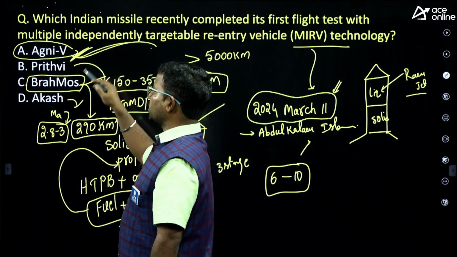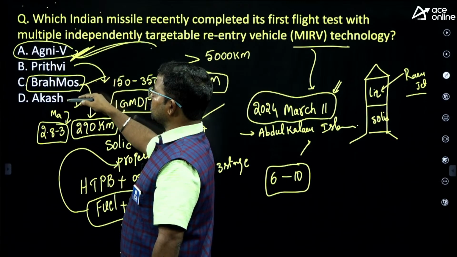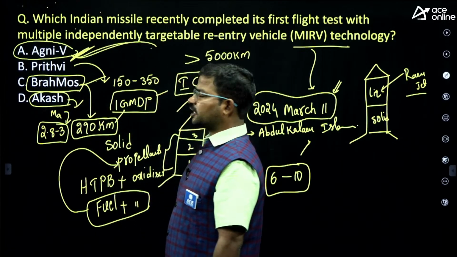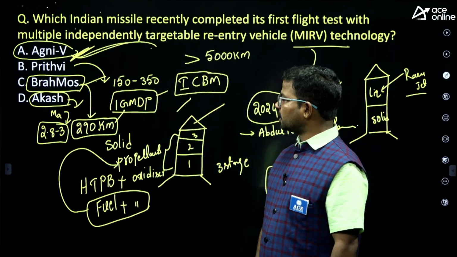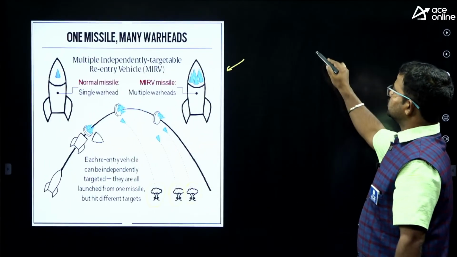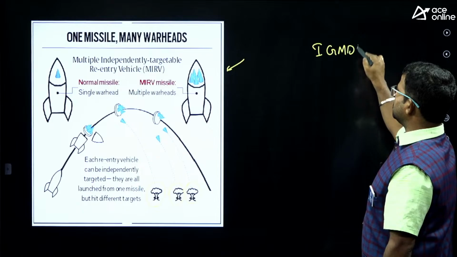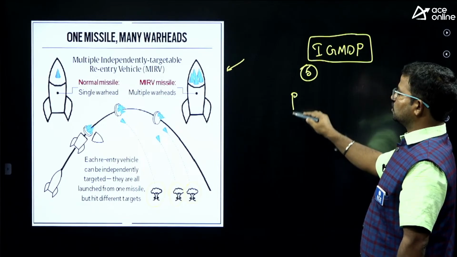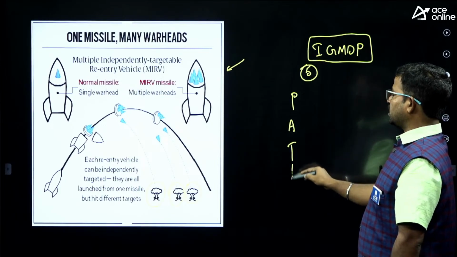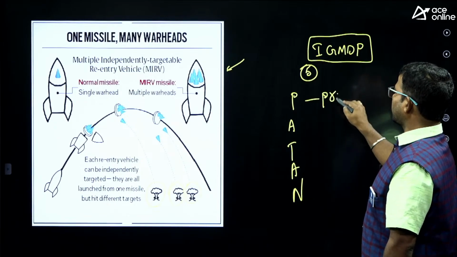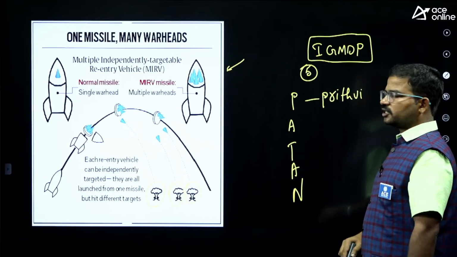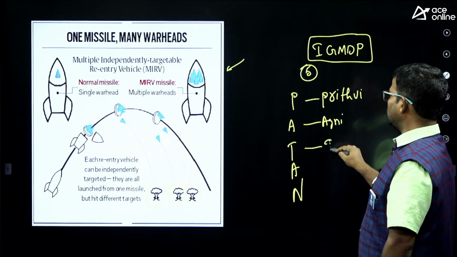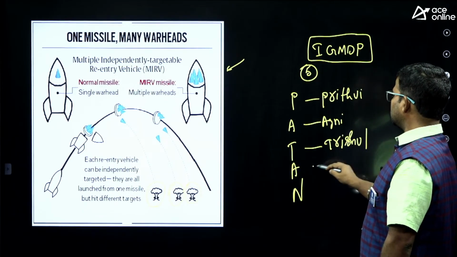Next, Prithvi, Agni, Akash, Trishul, Nag. These 5 missiles are developed under the IGMDP program. Under IGMDP, how many missiles were initially developed? 5 types of missiles. So how to remember that one? This is the code. Prithvi is the first missile developed under the IGMDP program. Next, Agni, next Trishul, next Akash,